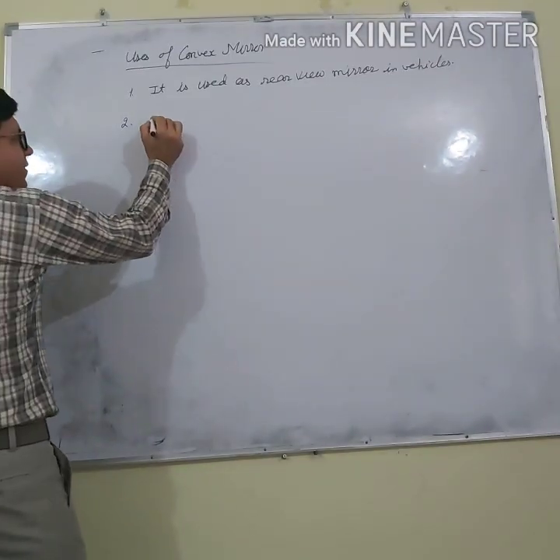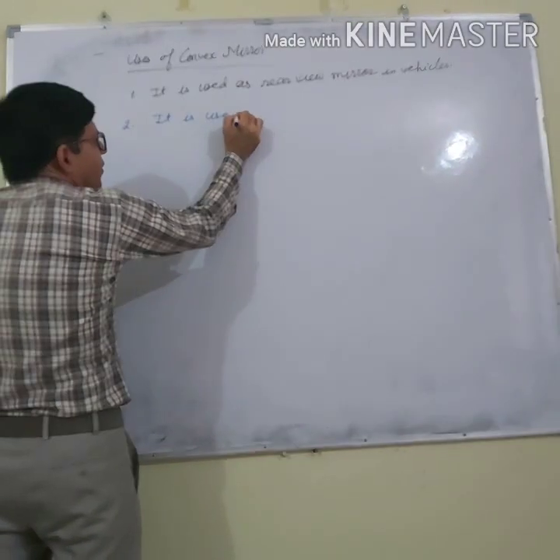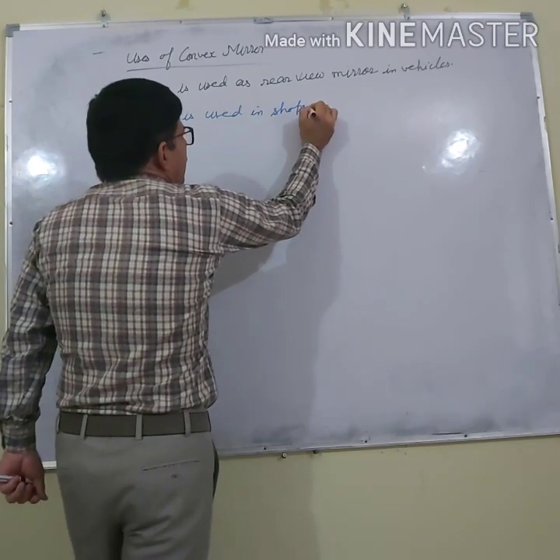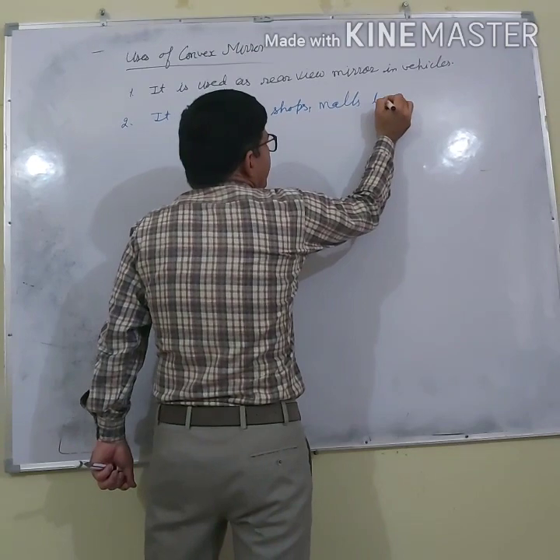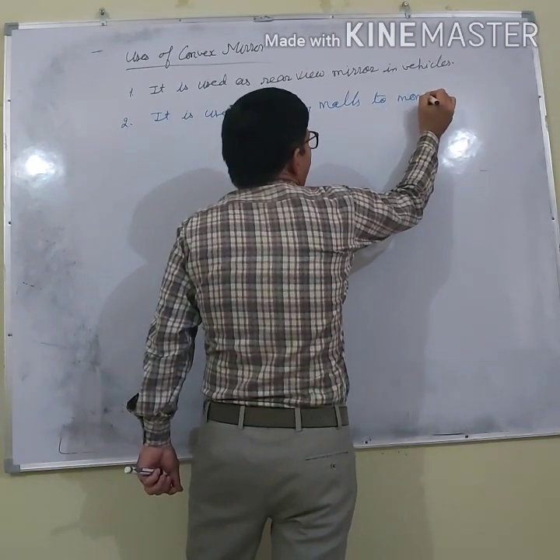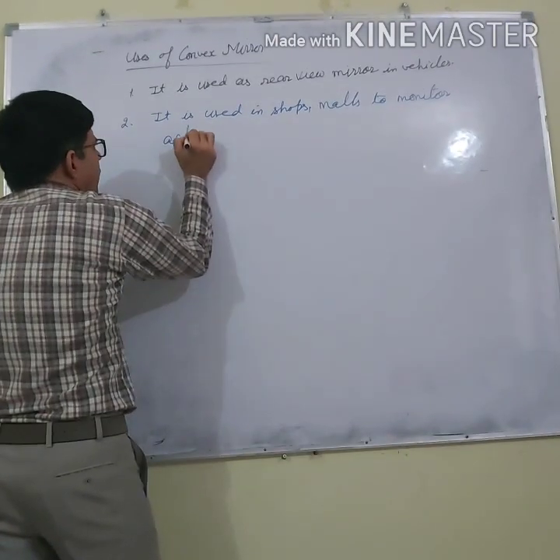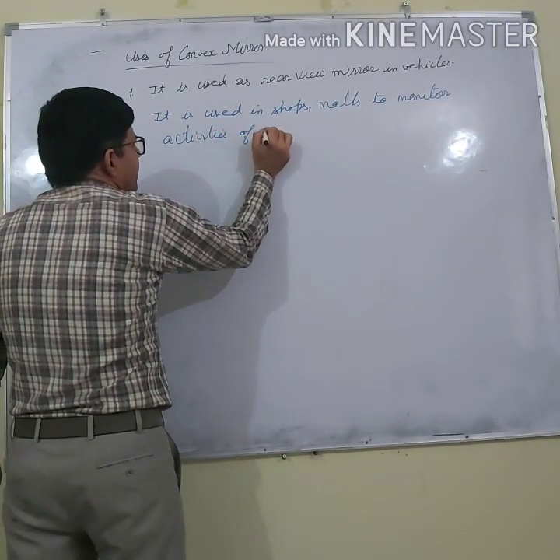The second point is, it is used in shops and malls to monitor the activities of customers.